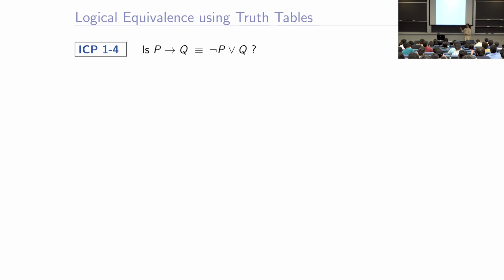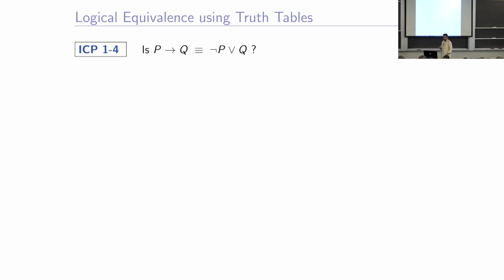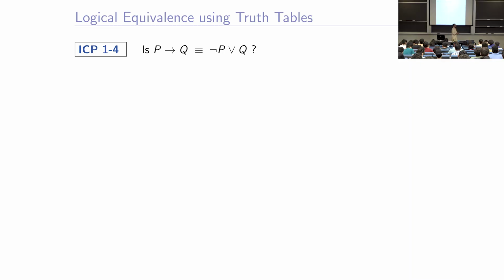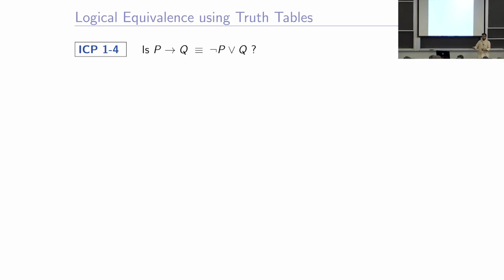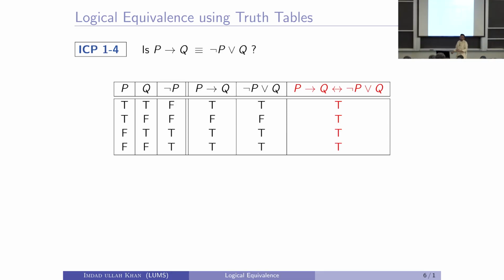This one says p implies q is actually made up of not p or q, right? Just take not p or q and these two are equivalent statements. Make sense? How would you prove this? Make the truth table of p implies q. We know how to make it. It is only false when p is true, the condition is true, and the conclusion q is false. Otherwise, it is true.